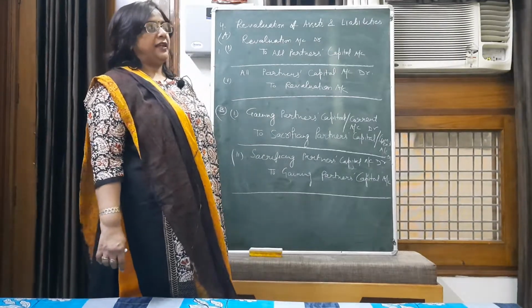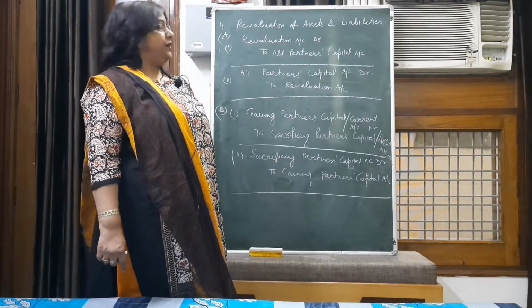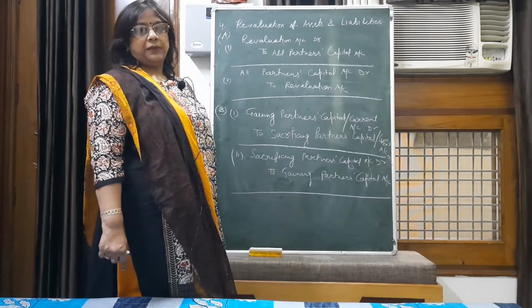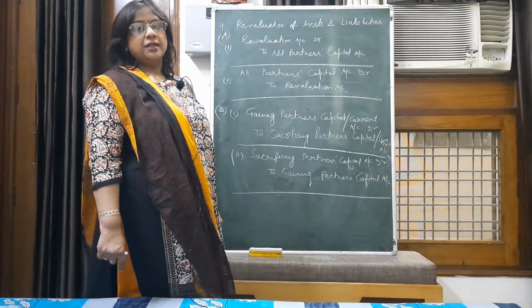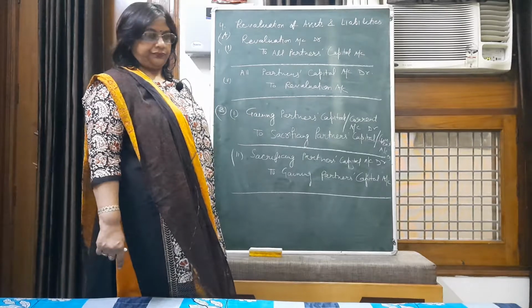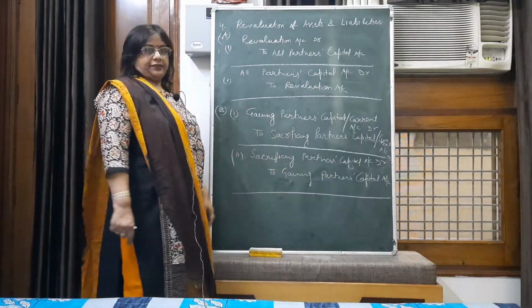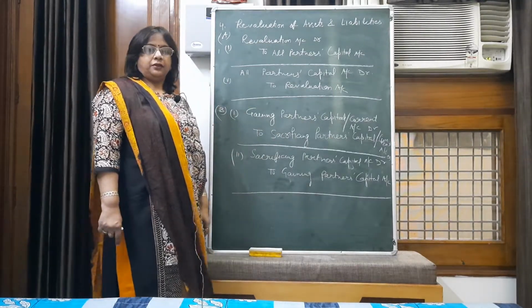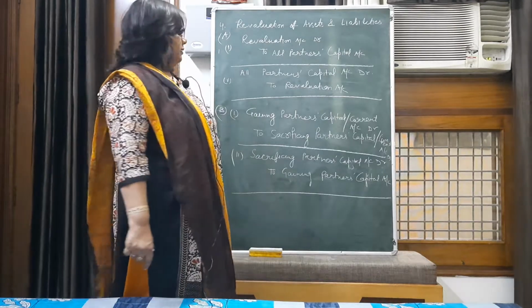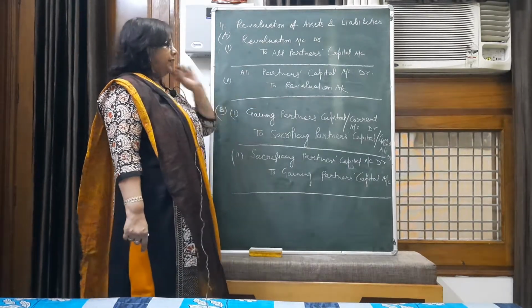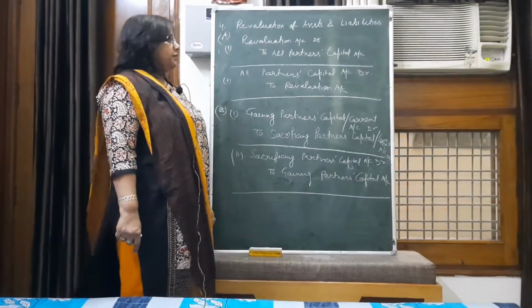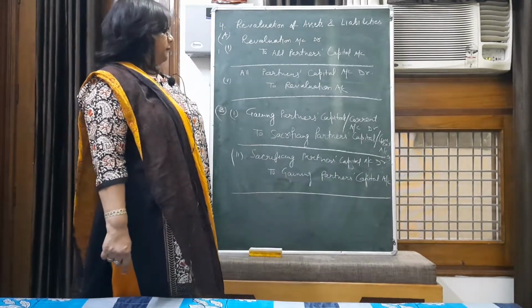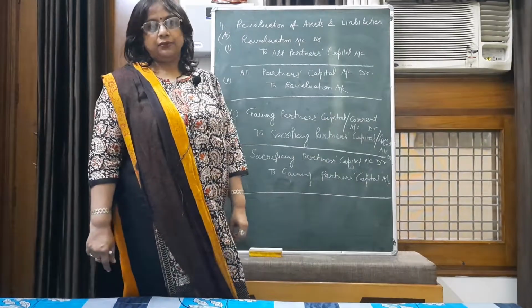Then you have to pass the entry: revaluation account debit to all partners' capital accounts in their old ratio. But suppose there is net loss on revaluation, then you have to pass the entry: all partners' capital accounts debit to revaluation account.